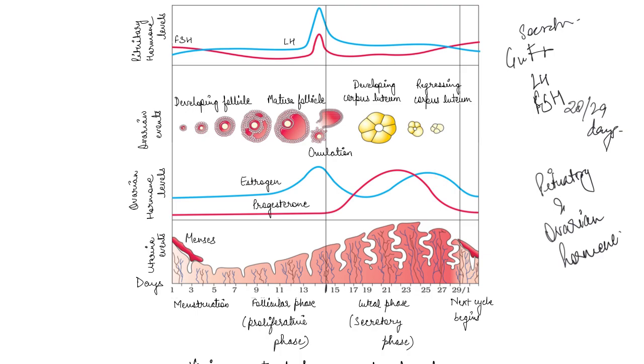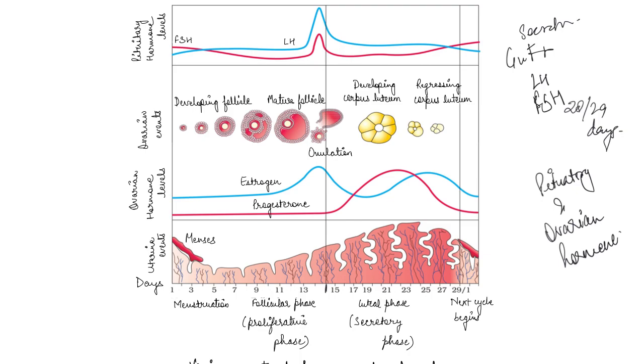And that marks the next menstruation and then a new cycle starts. Now, in human beings, the menstrual cycle stops around 50 years of age, and that is known as menopause. So the starting of the cycle during puberty is known as menarche, and the stopping of this cycle at around the age of 50 is known as menopause, right?